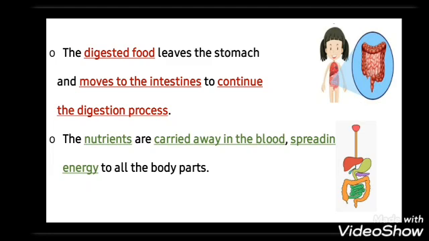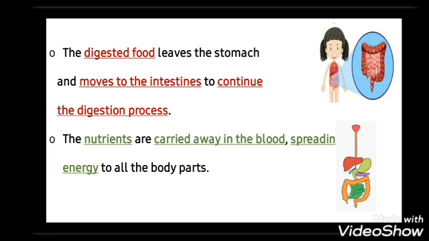And you have to know, we eat to get energy. We can't study without eating. We can't think. We can't play. We can't do our homework. We need energy to do all things. So now the nutrients are carried away in the blood to spread energy to all our body parts. The blood carries the nutrients to all body parts to get the energy to do all activities.